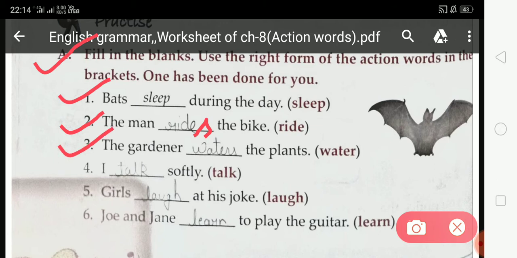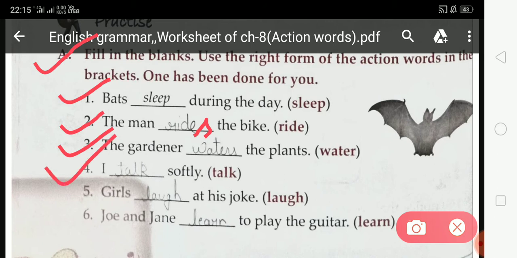Now come on third, the gardener dash the plants. So student, here the gardener, it is talking about only one gardener. So we add s or es to the action word. So student, here you have to fill waters, waters. In water you have to add s.